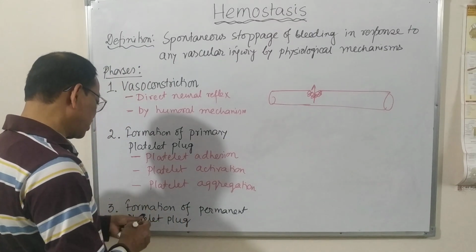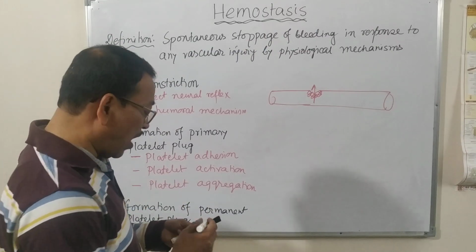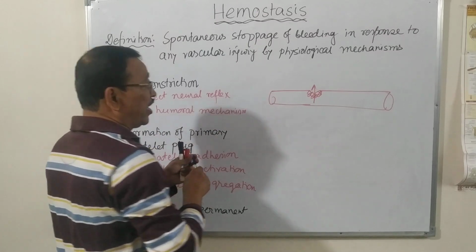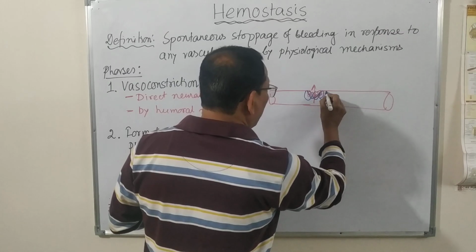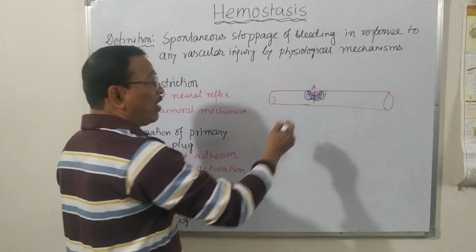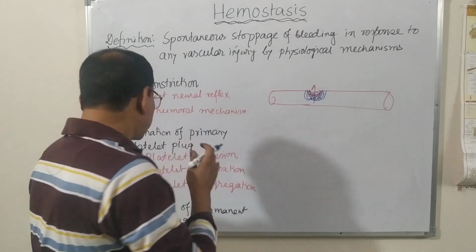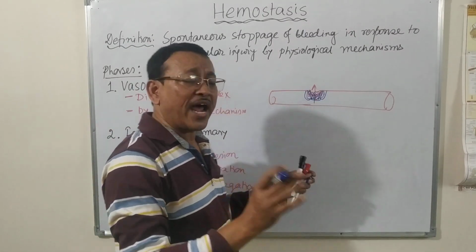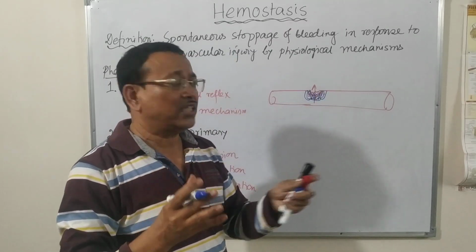And the final process is the formation of the permanent platelet plaque. This is formed by forming a reticular network around the aggregated platelet plaque, so that these platelets are entrapped within the network.